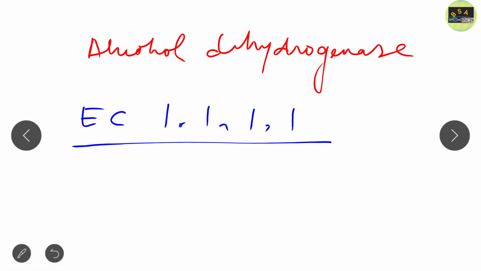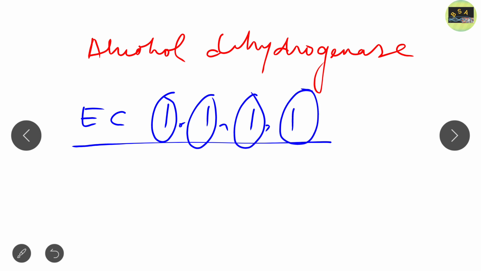So this is the Enzyme Commission number: the first is the class of alcohol dehydrogenase, this is a subclass, this is a subclass, and finally this is the serial number of alcohol dehydrogenase. So in this way, the Enzyme Commission classifies the enzymes according to this rule.